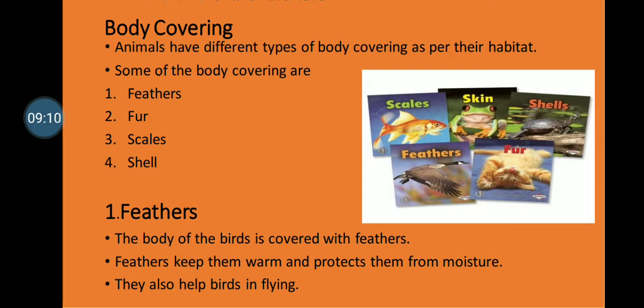So we have got skin. Underneath the skin, we have got the flesh. Some of the body coverings in animals are feathers, fur, scales and shell. So moving on, the first one is the feathers.